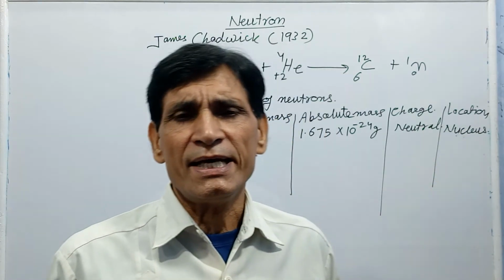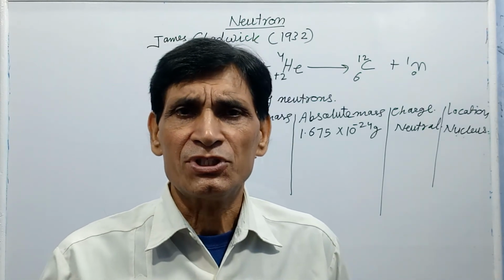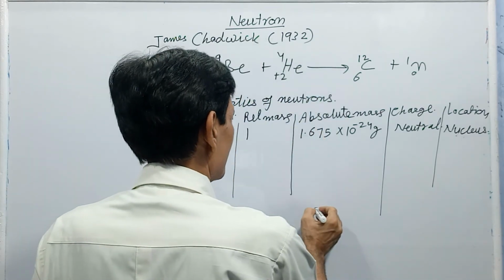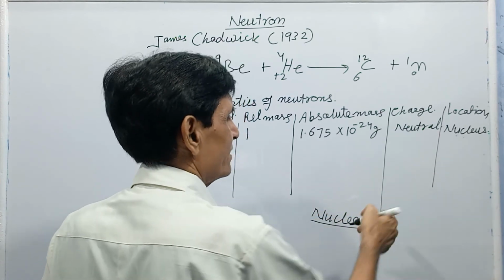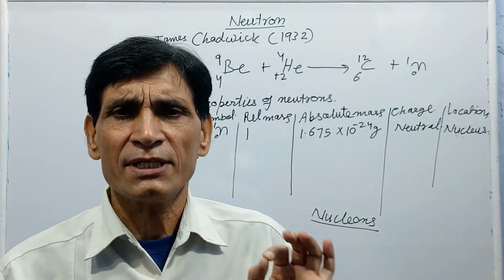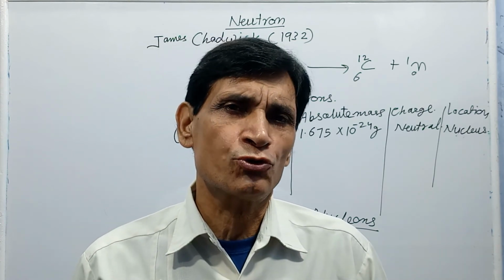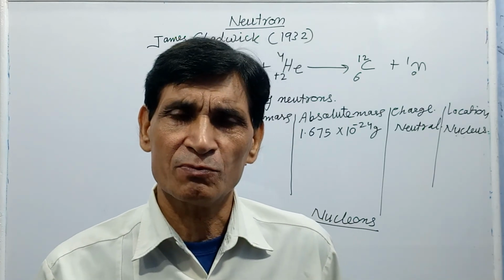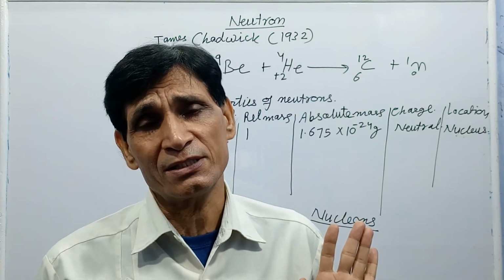The nucleus of an atom contains protons and neutrons, which are collectively known as nucleons. Neutrons are fundamental particles of the atom. These are found in all atoms except the protium isotope of hydrogen. In protium isotope of hydrogen, neutron is not found. But in deuterium and tritium isotopes of hydrogen, neutron is present.